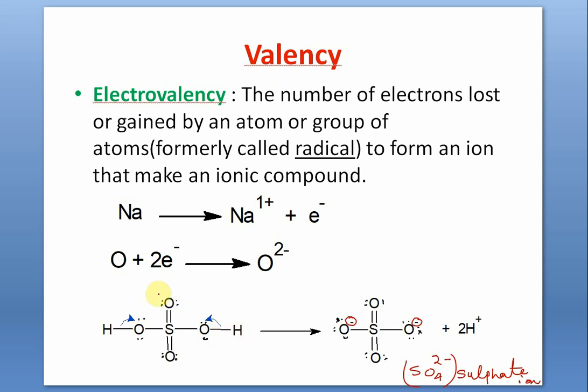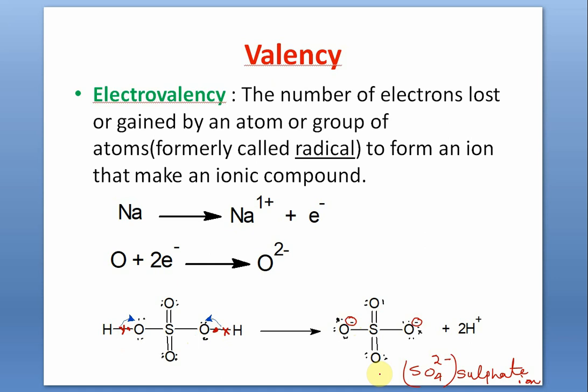Now what happens when this bond breaks, ionization happens, then these 2 electrons and these 2 electrons come to oxygen. So oxygen acquires an extra electron on this side, -1, and another extra electron from this side, -1. So altogether the charge is 2 minus. Therefore, the valency of sulfate ion is 2 minus.